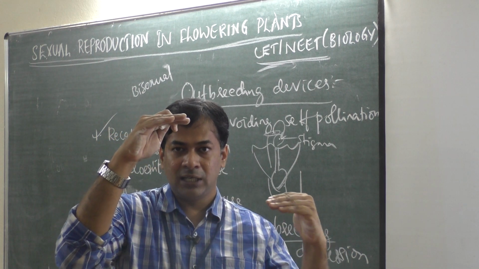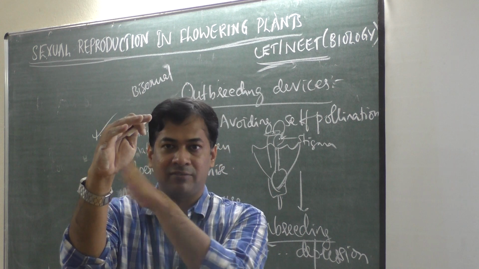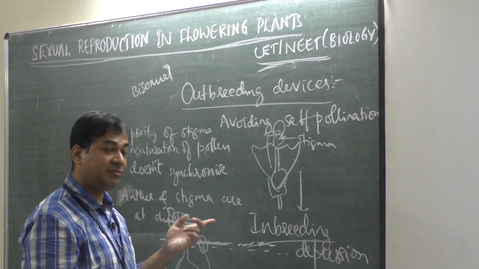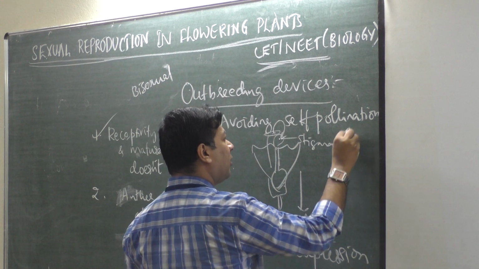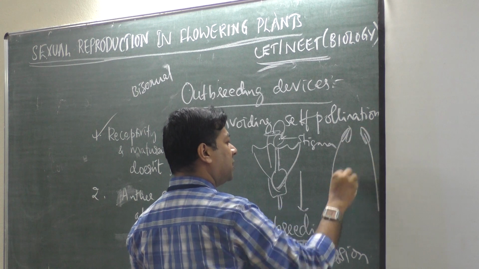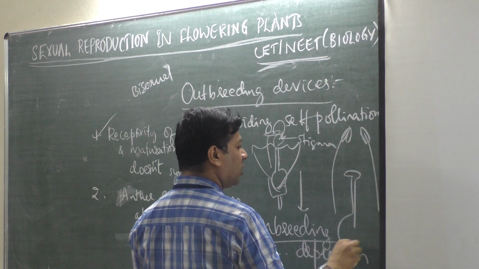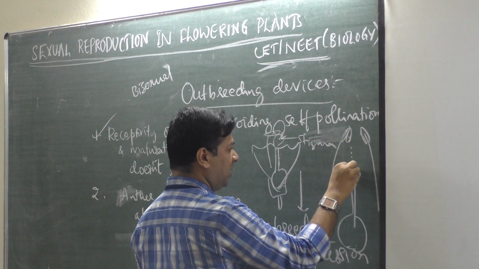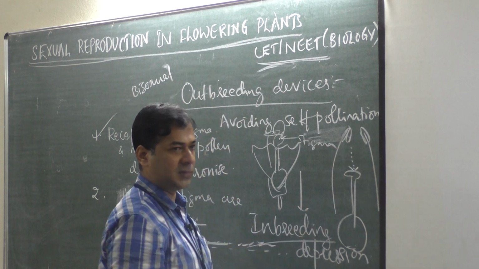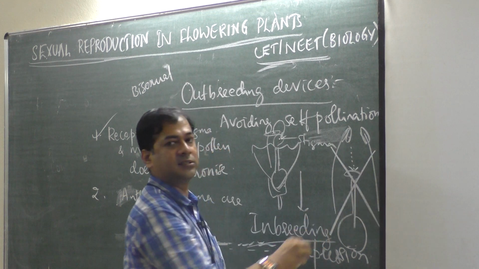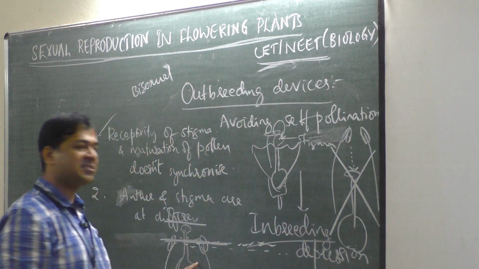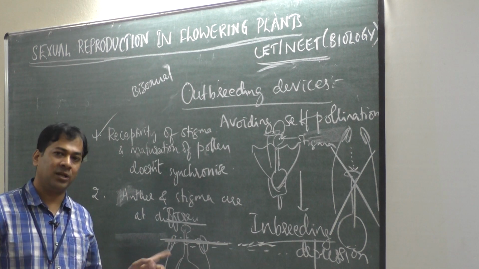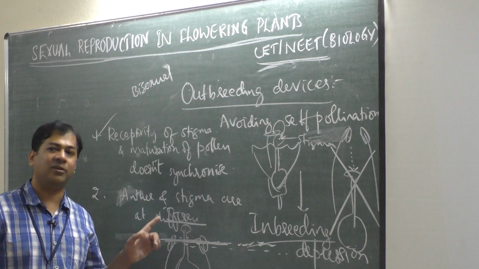So if wind comes, pollen grains will go this way, and they don't fall on the stigma. In reverse, if anthers are long but the stigma is short like this, then there are chances that if wind comes, pollen grain may fall on the stigma, but it avoids this. So it will have this condition, so that pollen grain of the same flower doesn't fall on the stigma of the same flower.